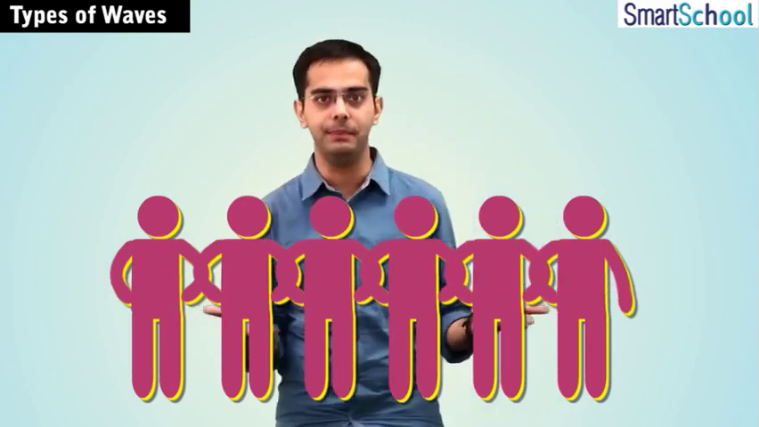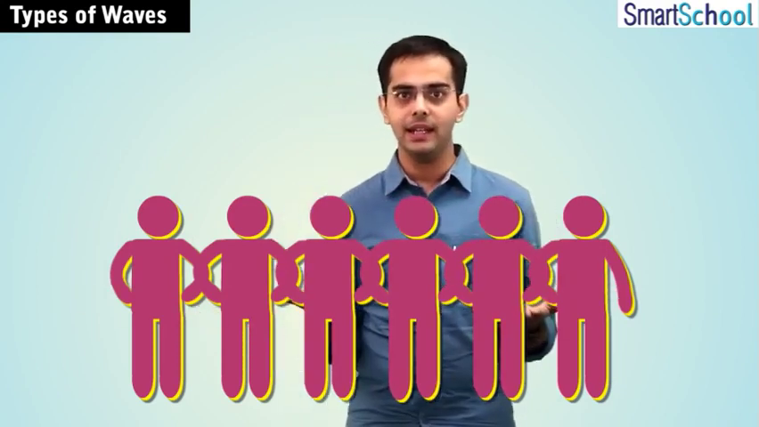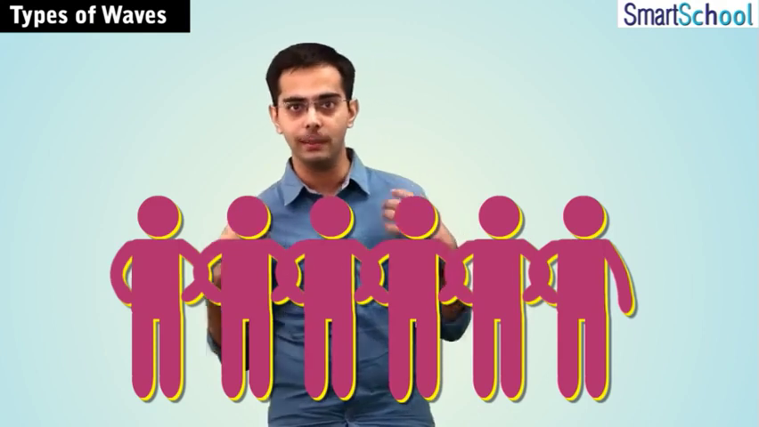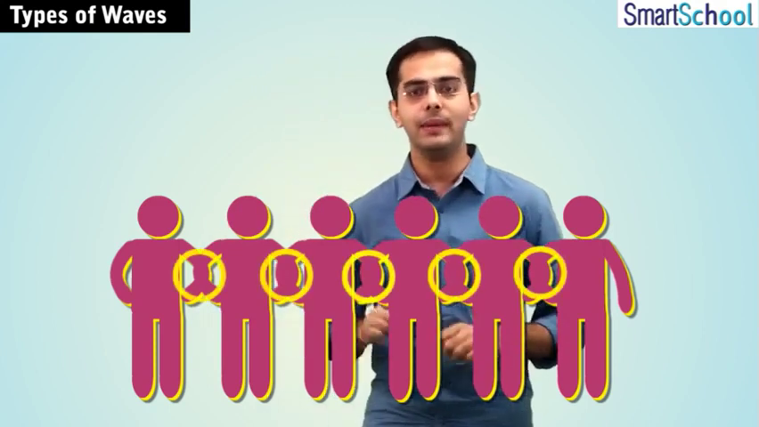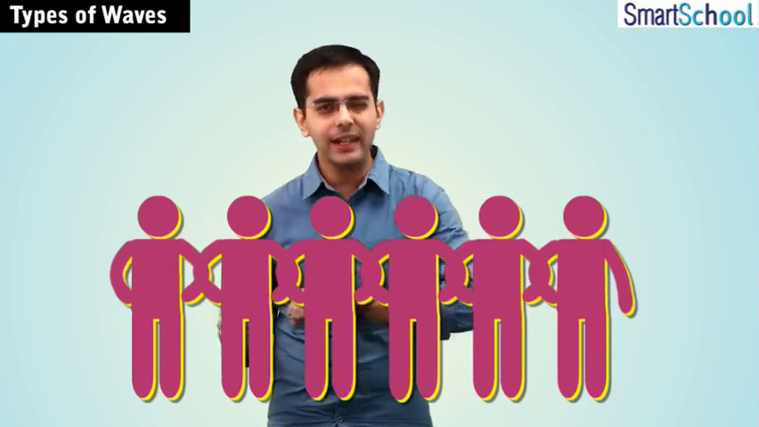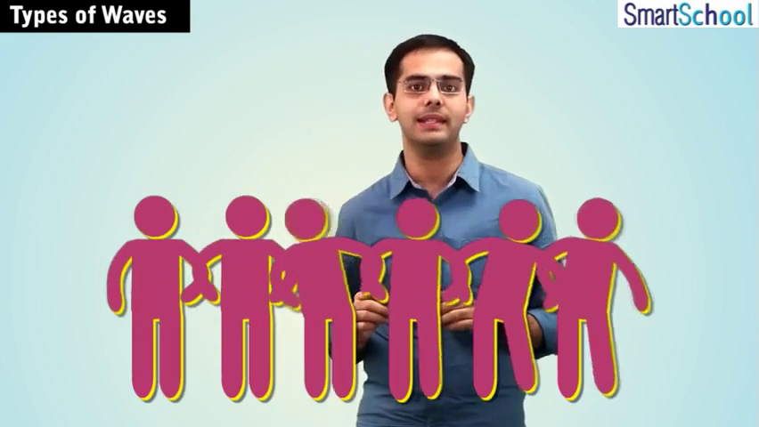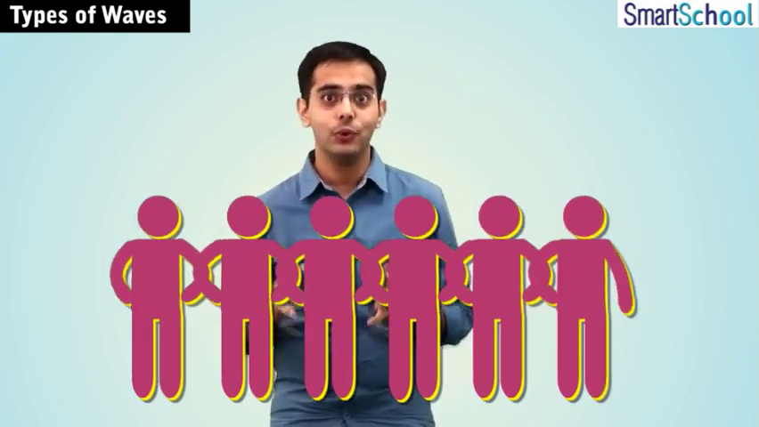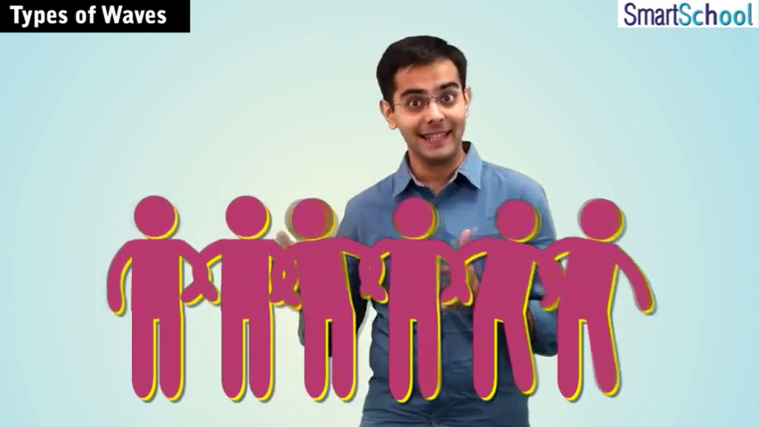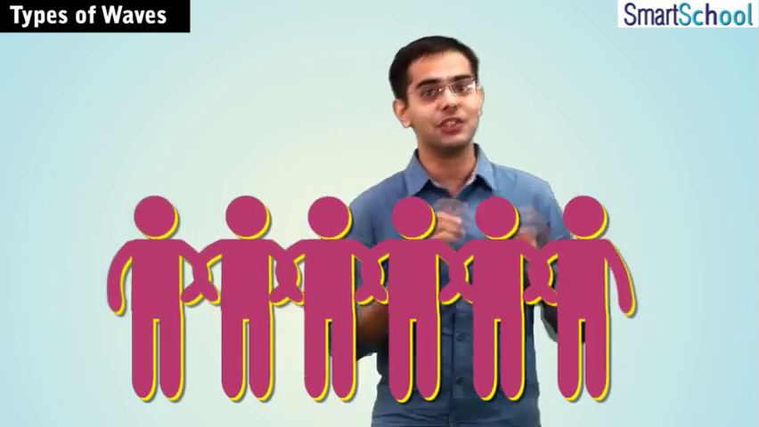So it is the same group of people, but in this case, they're not holding each other through their shoulders, but through their elbows. Now in this case, the first person gently pushes the second person sideways and then pulls him back. You see this push and pull movement, and this is propagated towards the last person of the group.